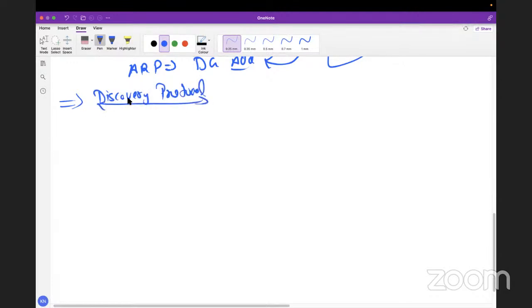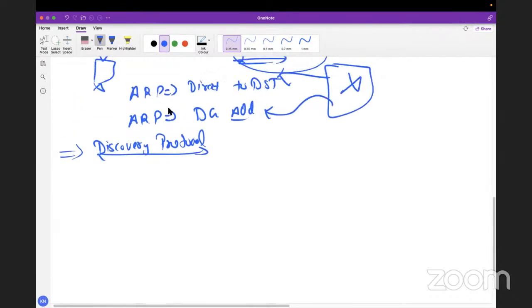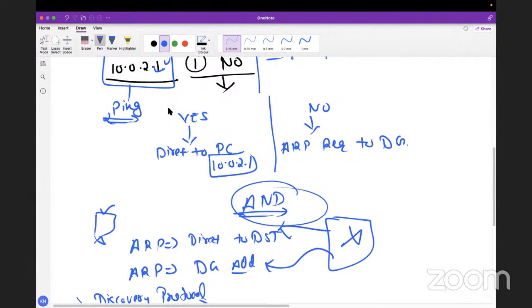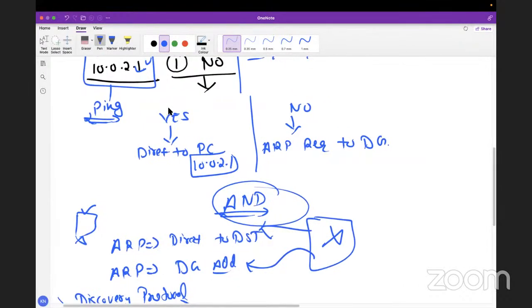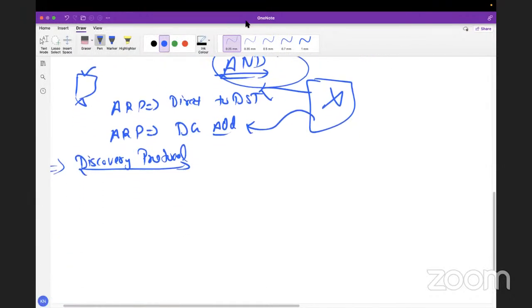Hello, sir. Yes, Bindu. Sir, actually, I have some question. Can you explain, when we do ping, some responses come back. One is general failure, one is destination is not reachable. So how can we understand from the output of the ping what the actual issue is? If it's general failure, then what is the issue? If destination is unreachable, then what is the issue?